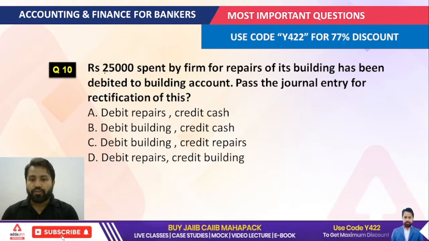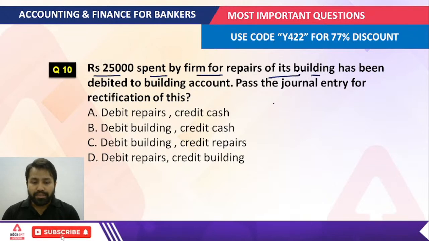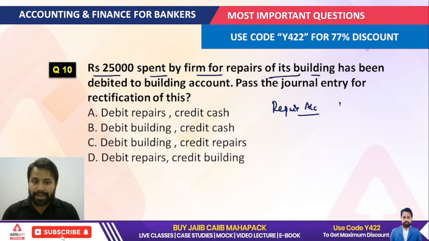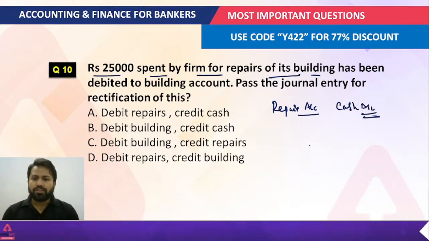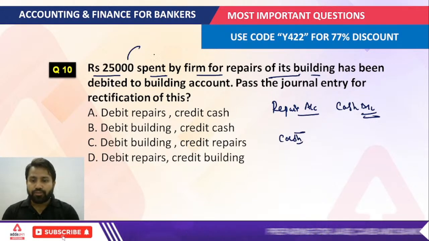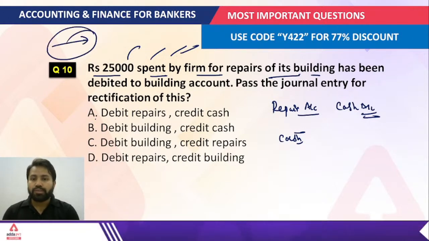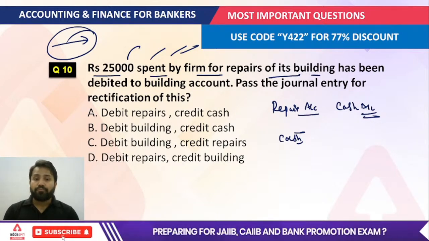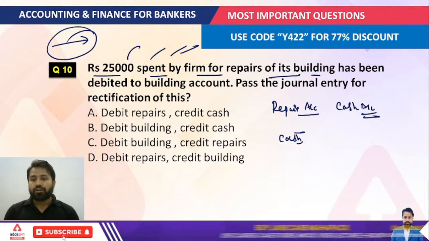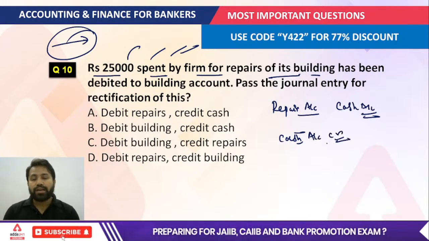We are talking about 25,000 rupees spent by the firm for repairs of its building. That means the first account is the repair and maintenance account, and the second one is the cash account. When 25,000 is spent by the firm, that money is going out of the business, and cash is an asset. An asset belongs to the real account category. For real accounts, the rule says debit what comes in and credit what goes out. So your cash account would be credited.